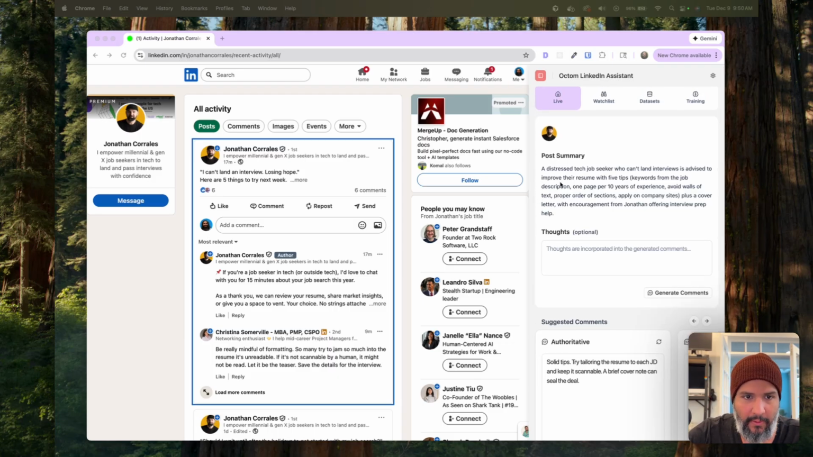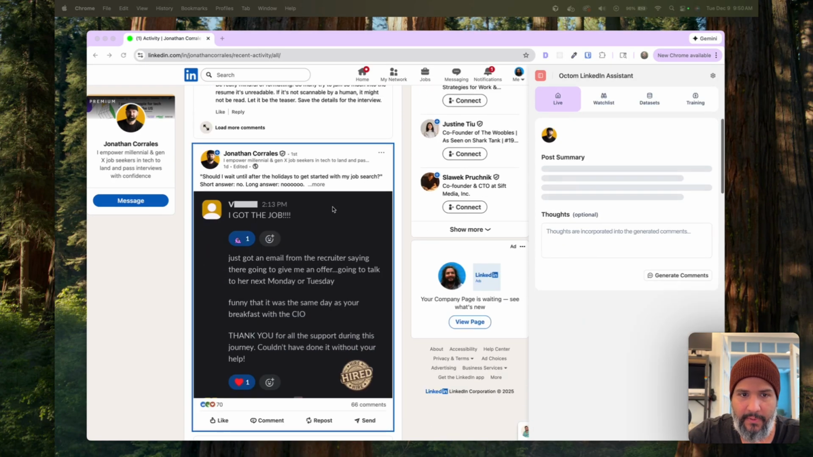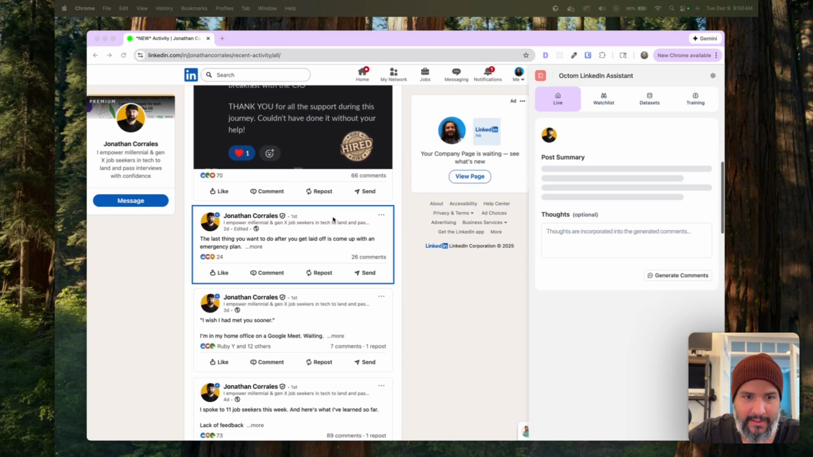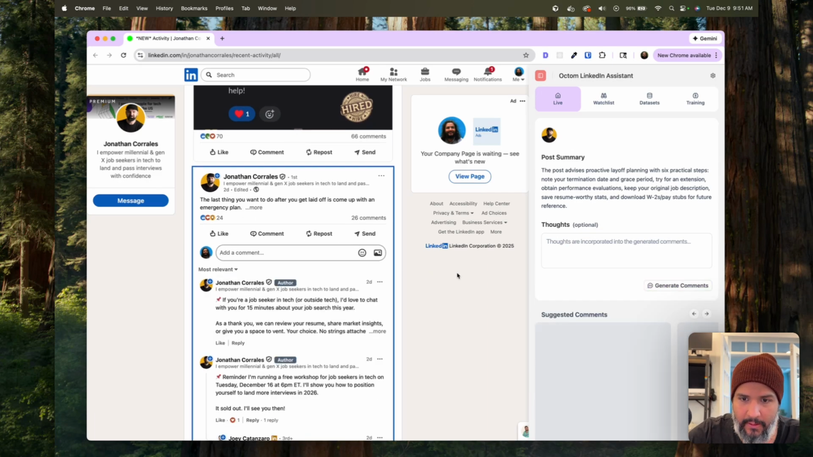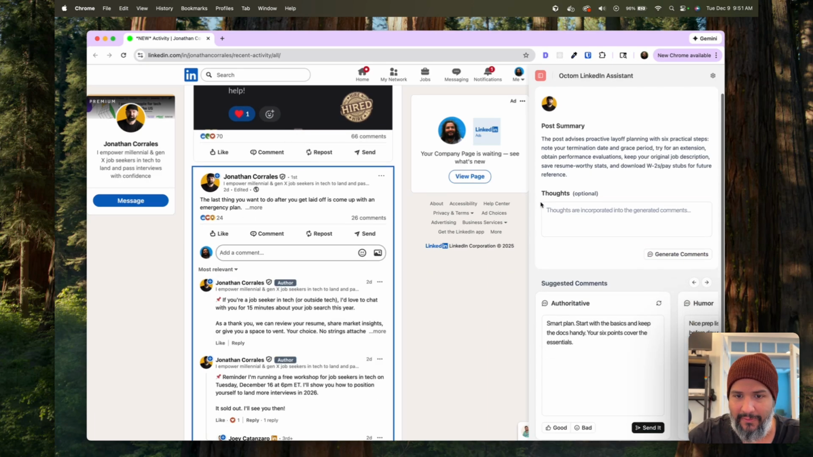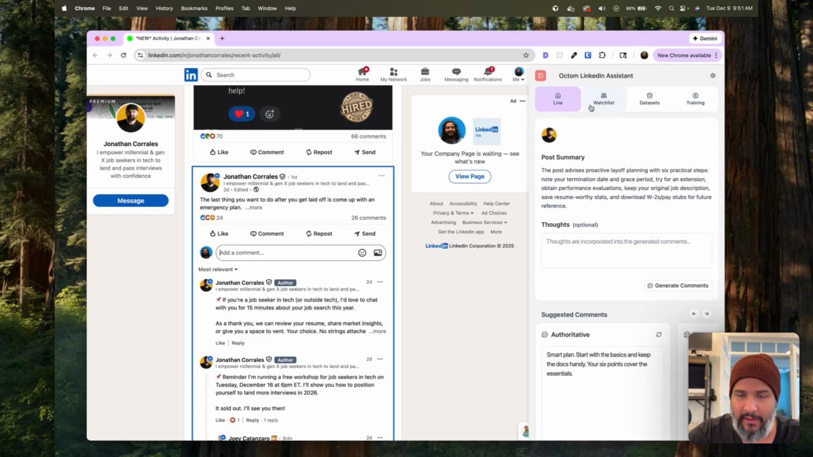And so, as you are on an activity page, the LinkedIn Octom Assistant sort of tracks your progress and summarizes posts automatically for you. For any given post, you can generate comments just by clicking the button here. It will generate comments in different voices that you are able to configure. And so if we jump over here, I can show you how you might configure those voices.